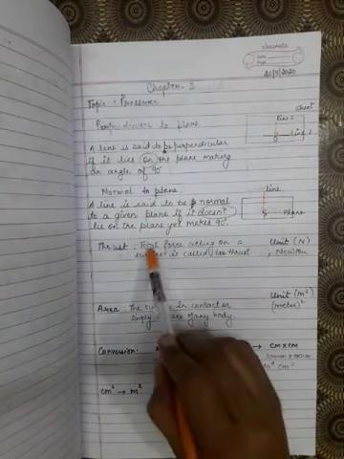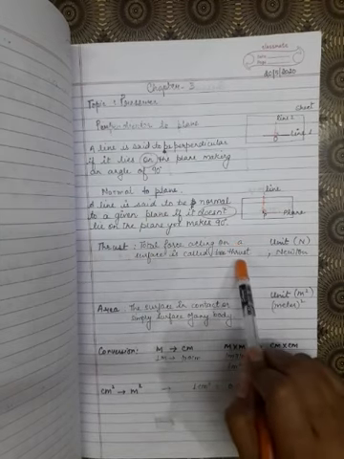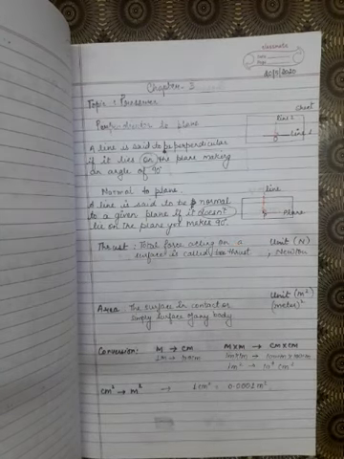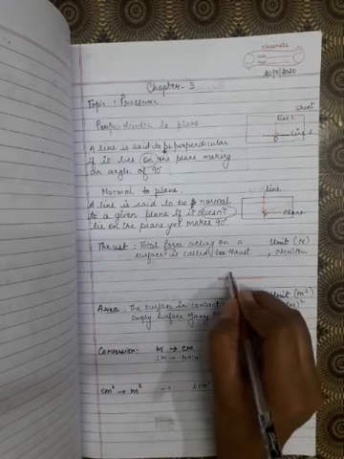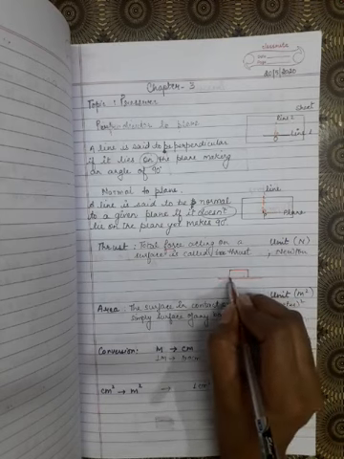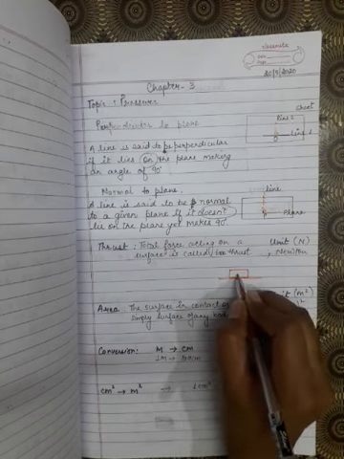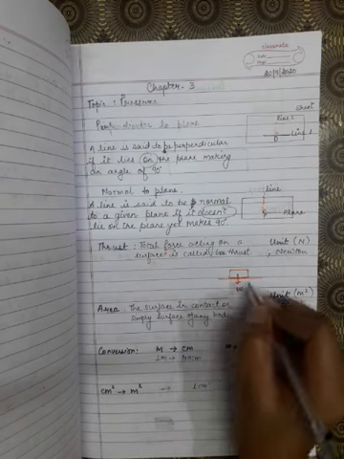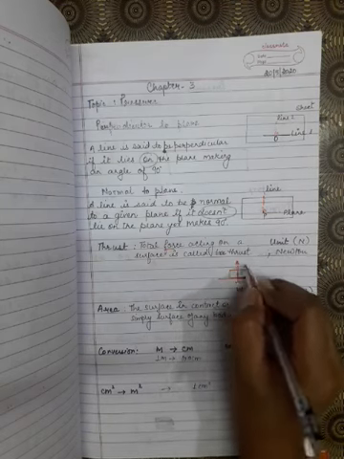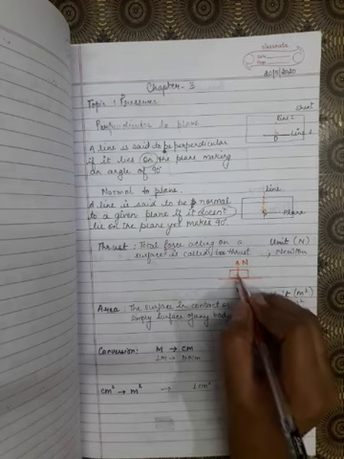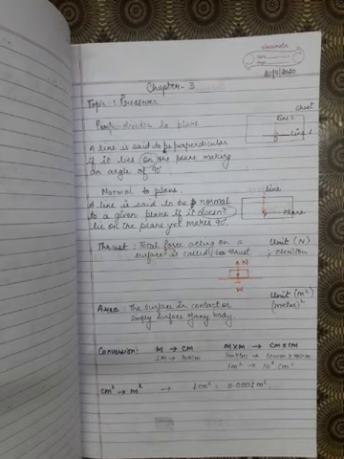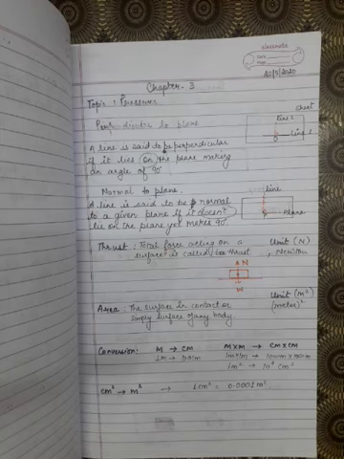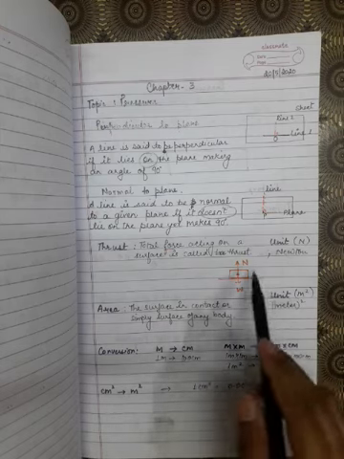Thrust. The total force acting on a surface is called thrust. So what is thrust? It is basically a type of force. Like if this is a table and a book is lying on the table, then the book will have its weight working downwards and there will be a normal reaction upward. This normal reaction is a force, and weight is also a force. Then the total force acting on any surface is called thrust.